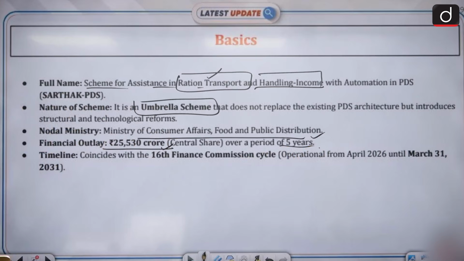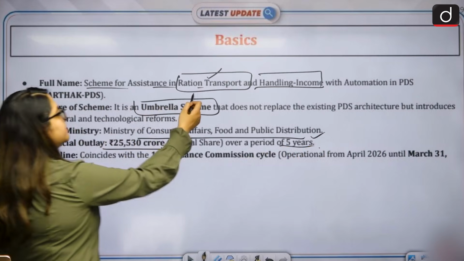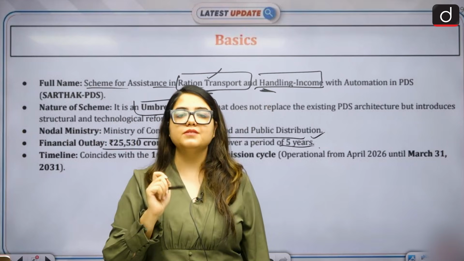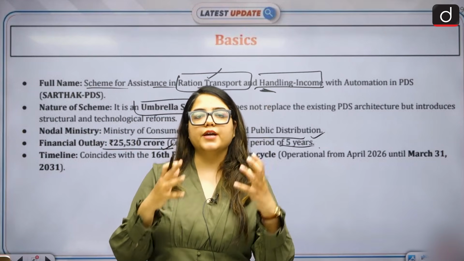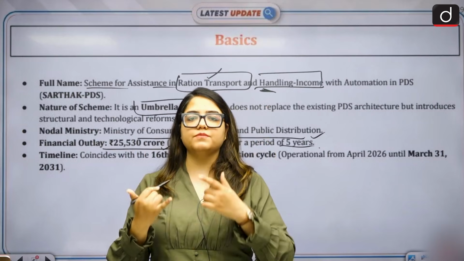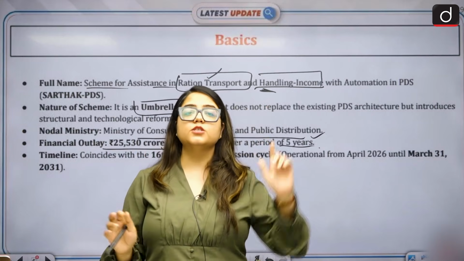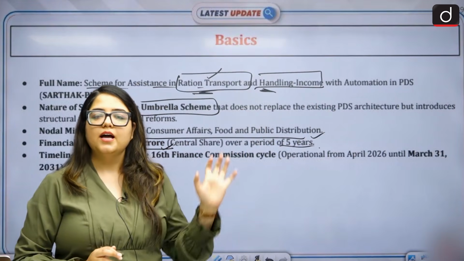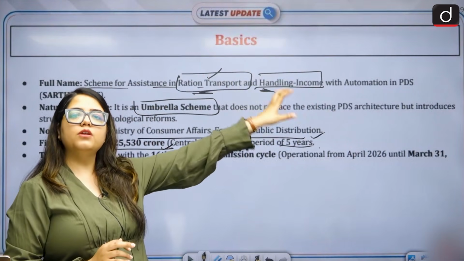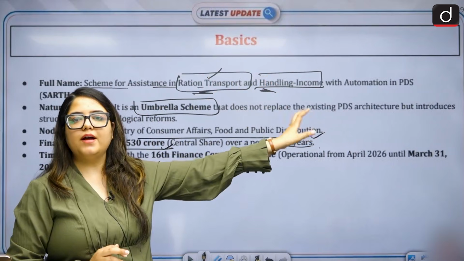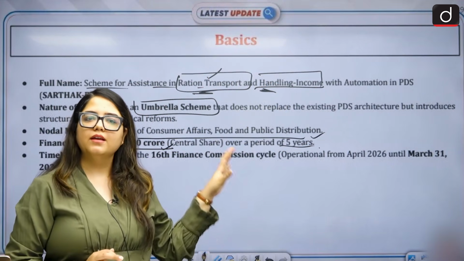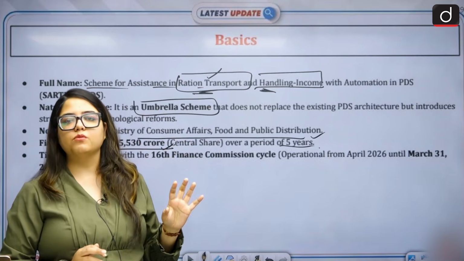This money will be used specifically in these areas. This is not for the basic schemes. Please remember that. This is not allocated for basic schemes for groceries or something. This is only for transportation and income improvement. This entire money is going to go into the new efforts or the changes that are required. Other than that, the basic structures won't be funded by this. They will have their own accounts.